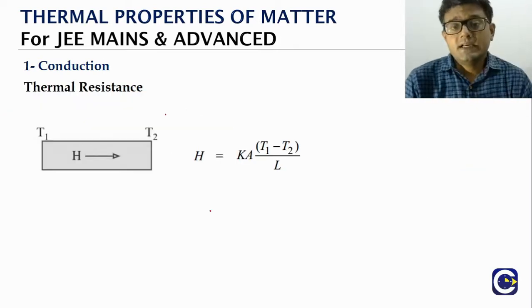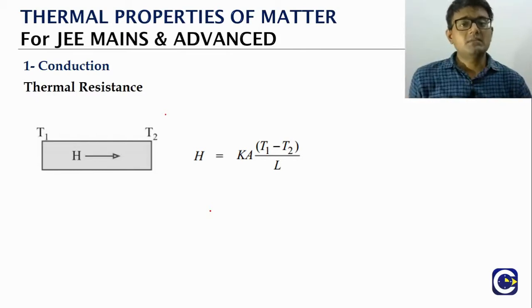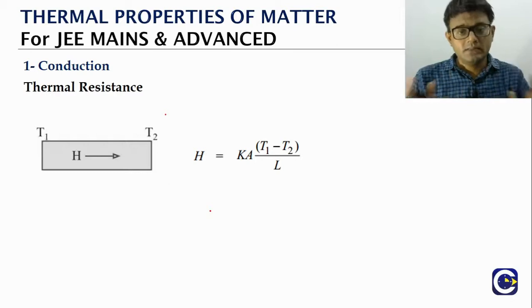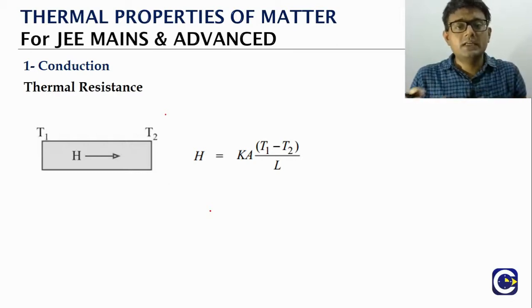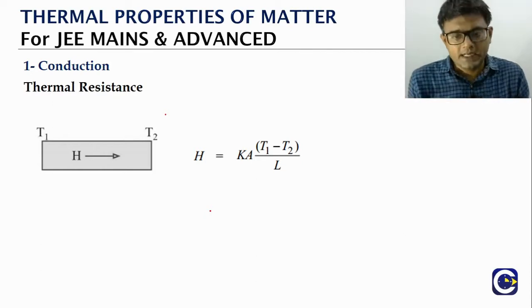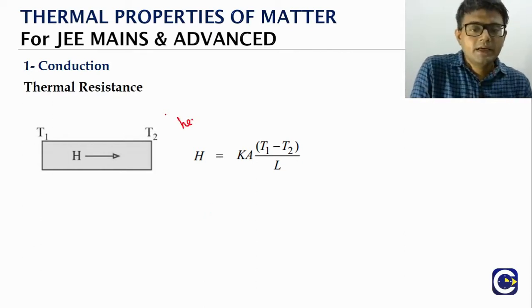Now the thing is, since we are looking at the heat flow through a metal rod or an object, very much similar to the flow of charge through a conductor, we can see some analogous relation in terms of the way we study the heat current and the way we study the electric current. So just looking at what is the heat current. Heat current means what?